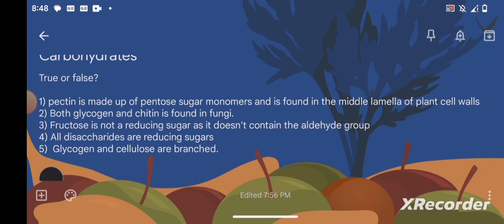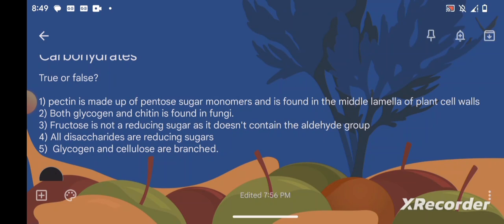Second one, both glycogen and chitin are found in fungi. True. Both glycogen and chitin are found in fungi. We saw that. Third one, fructose is not a reducing sugar as it doesn't contain the aldehyde group. No, we understood that though it doesn't have the aldehyde group, it can convert itself to glucose, and therefore it's going to be a reducing sugar. So saying fructose is not a reducing sugar is wrong. It is a reducing sugar because we understood that all monosaccharides are reducing sugars. Fourth one, all disaccharides are reducing sugars. Wrong, because we know that sucrose is a non-reducing sugar, while lactose and maltose are reducing sugars.